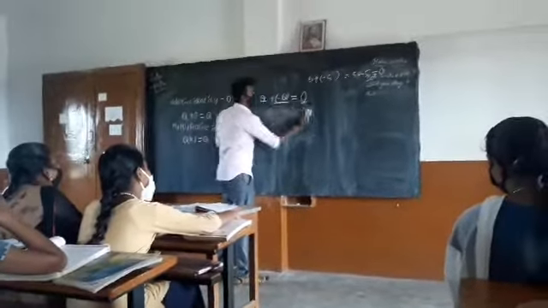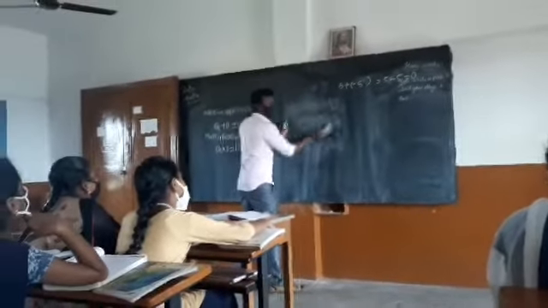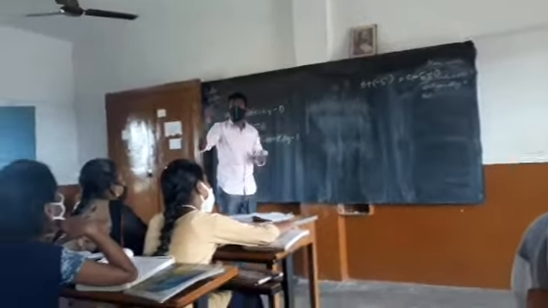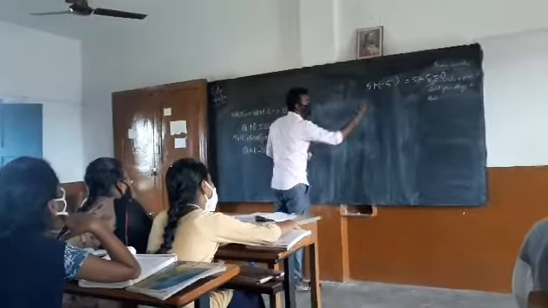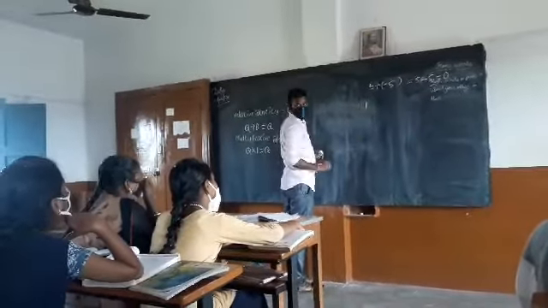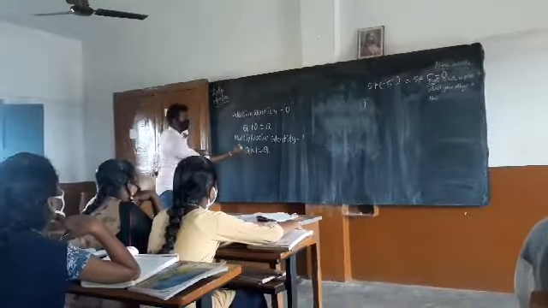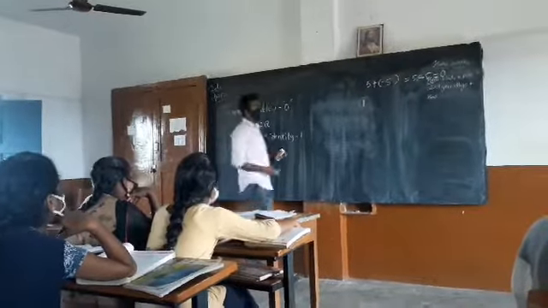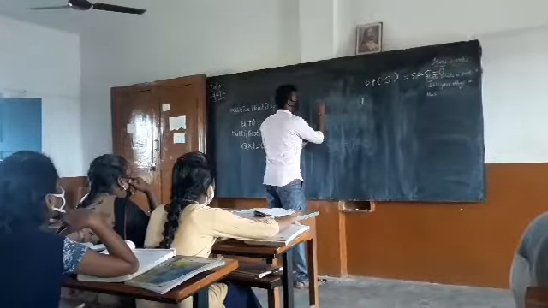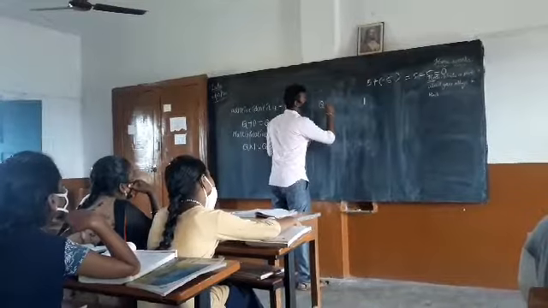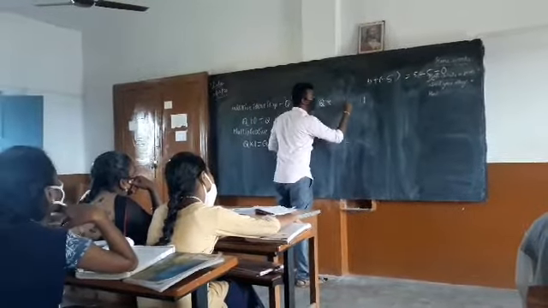Let us look at the multiplicative inverse. It is similar. But on multiplication, what do we need to get? 1. Why? 1 is the, very good, 1 is the multiplicative identity. Suppose I take a Q, what do I need to multiply in order to get 1?